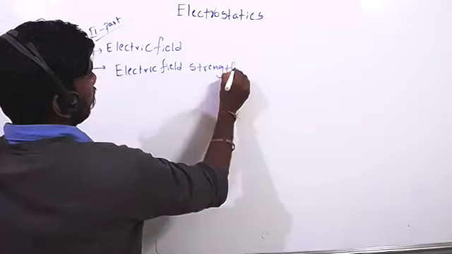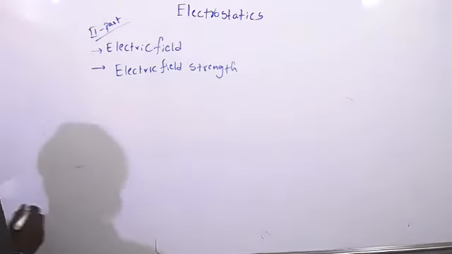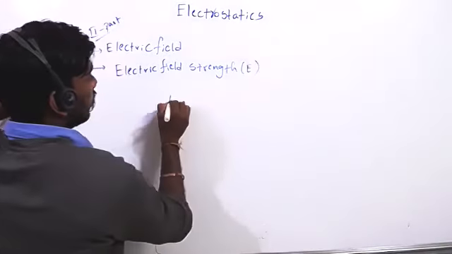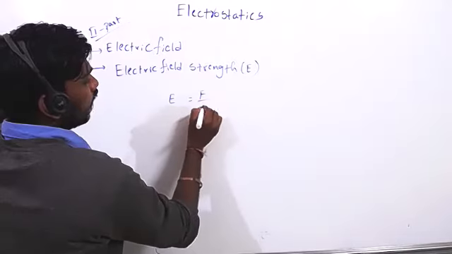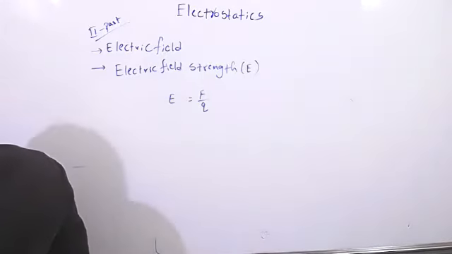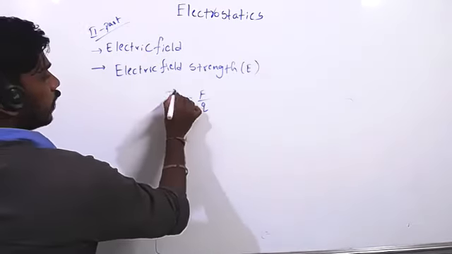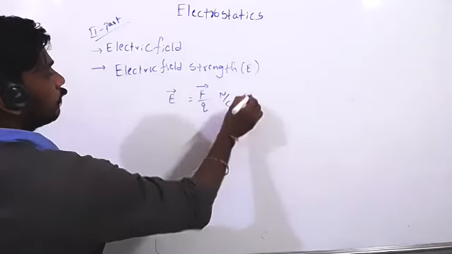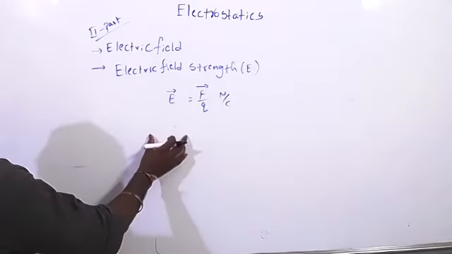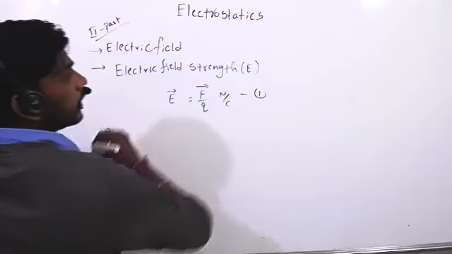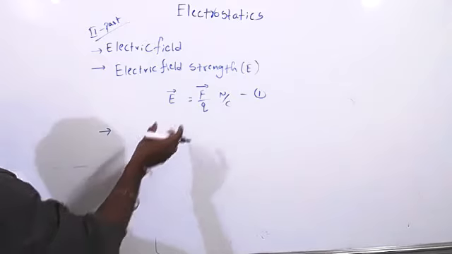What is electric field strength? Sir, force by charge. So E is equal to F by charge, force acting on unit test charge, right? It is also a vector quantity. Electric field strength is a vector quantity. So the SI unit is Newton per Coulomb. Remember this. And one more formula we have learned in this lesson, so problems we can get from here.